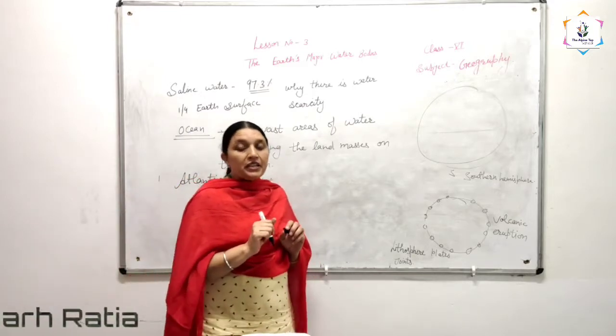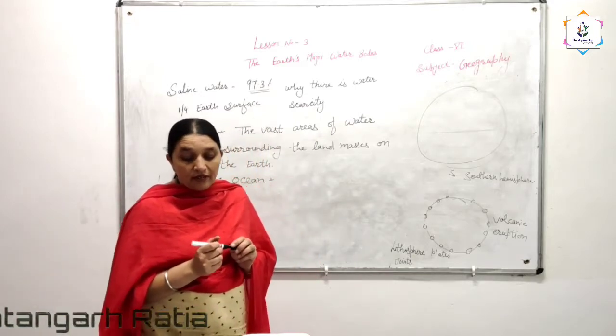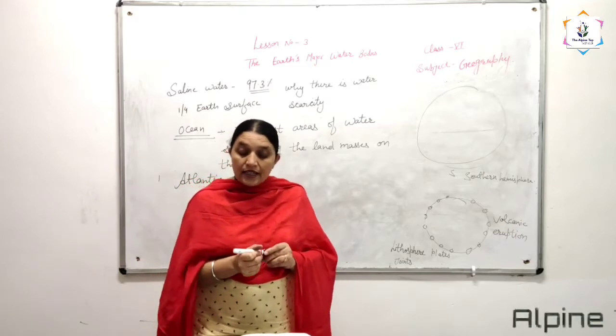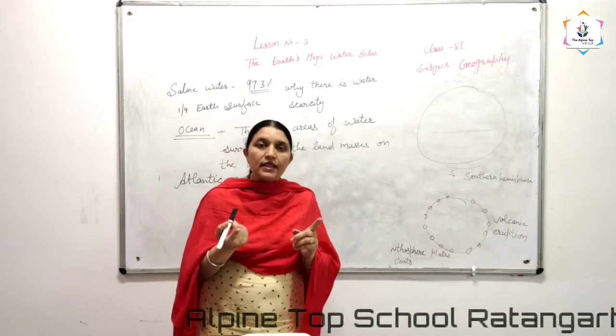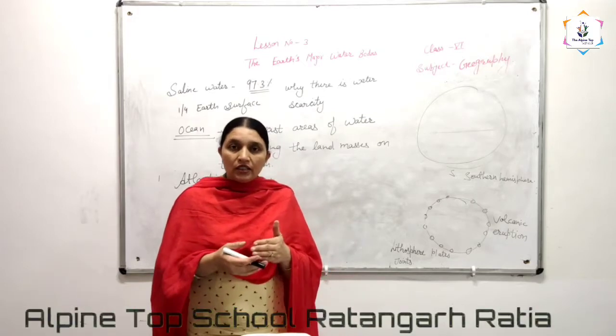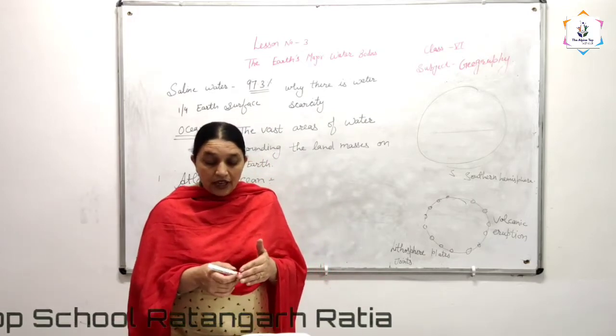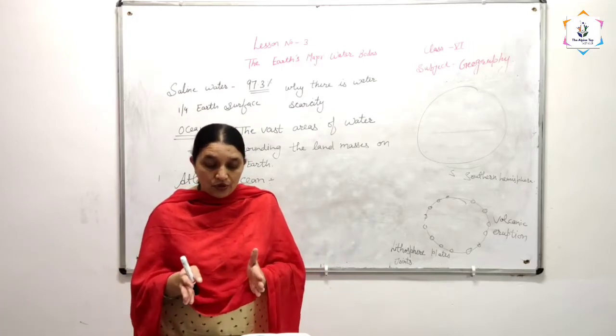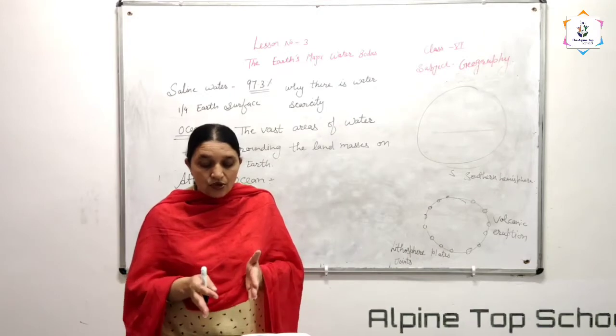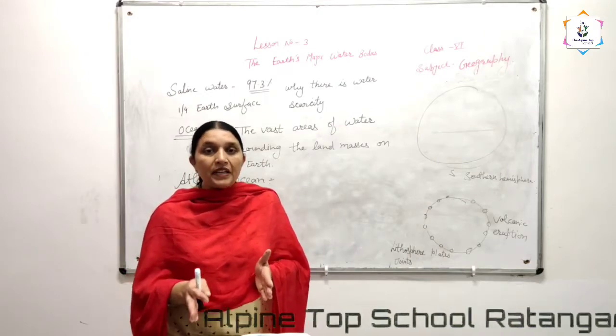Atlantic Ocean, beta, is the second largest ocean of the world, and its area is half of the Pacific Ocean. Okay, it is the second largest, covering about half the area of the Pacific Ocean. The shape of this ocean resembles the letter S.